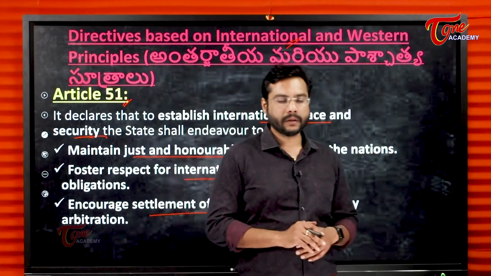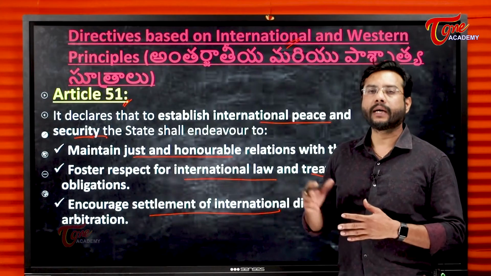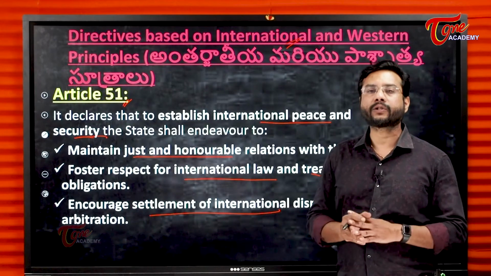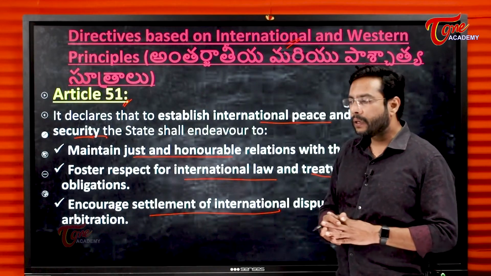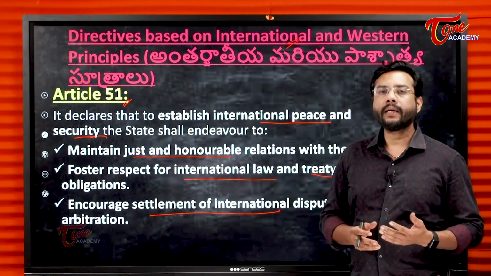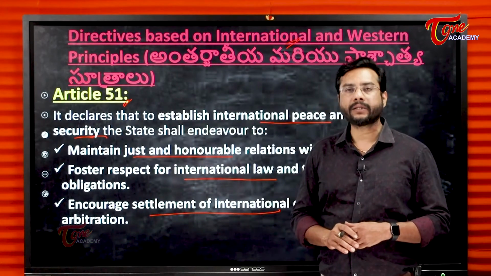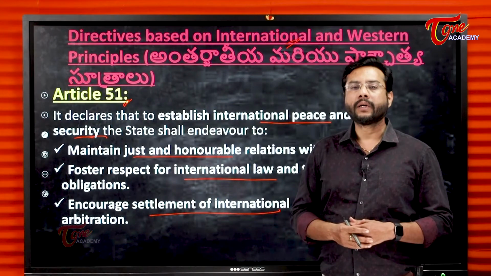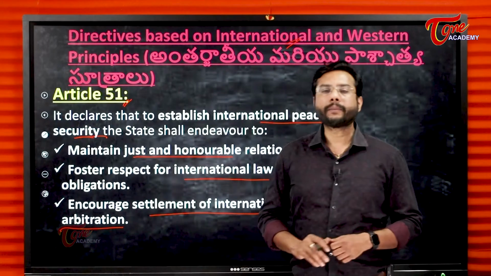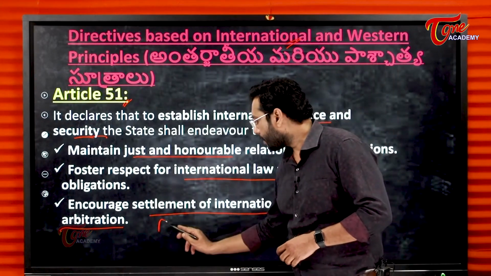This means no country could afford continuous clashes with other countries or neighbor countries, because it is against the larger interest of the people. It would affect the development of the country, both economically and politically. So we have to settle those disputes which arise due to many reasons. They have to be settled by arbitration. Arbitration is a method in alternative dispute resolution, ADR.